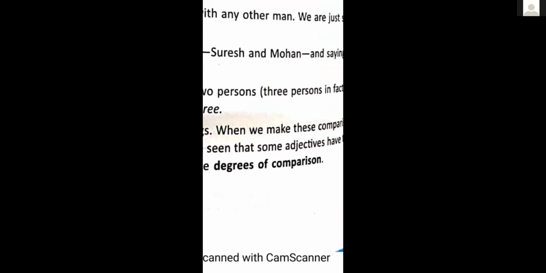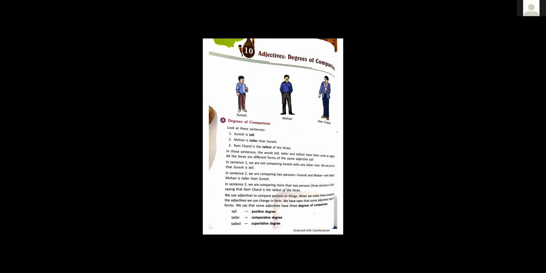Okay, students, there are three degrees of comparison. Listen very carefully. First is positive degree, second is comparative degree, and third is superlative degree. Again, I am repeating, there are three degrees of comparison: positive degree, comparative degree, and superlative degree.